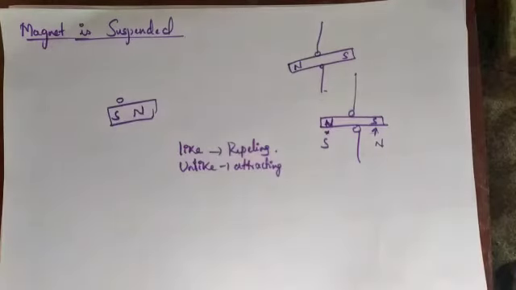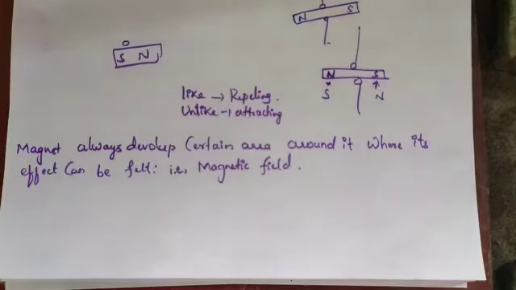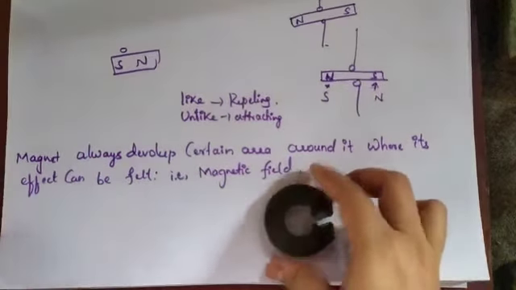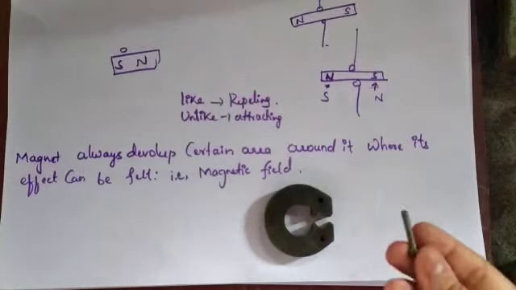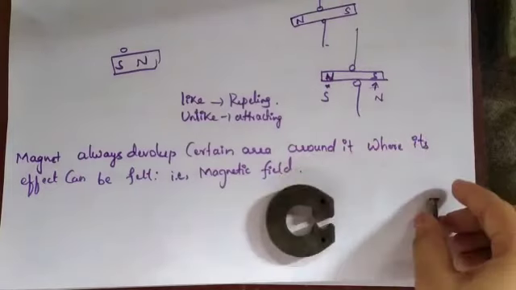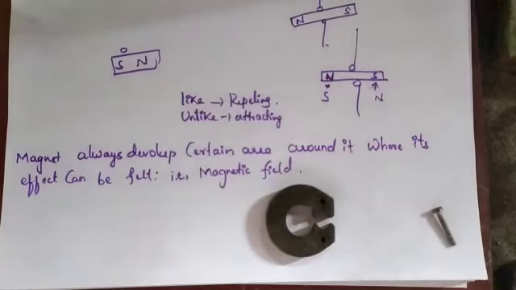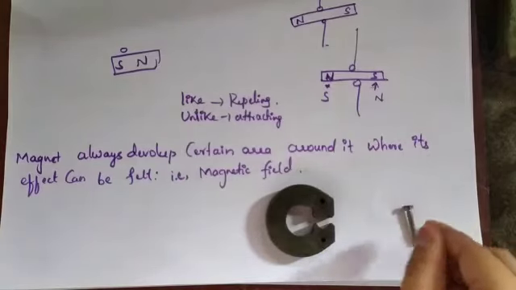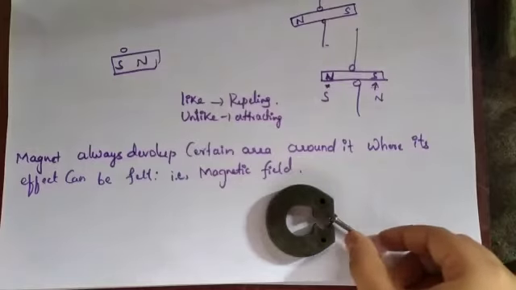Next we will study the magnetic field and magnetic lines of field. There is a field that is produced around the magnet. A magnet always develops a certain area around it where its effect can be felt. For example, I'll take one magnet here, and another piece, an iron nail. When the object is far away here, it won't get attracted. But if I come into this field, it gets attracted.